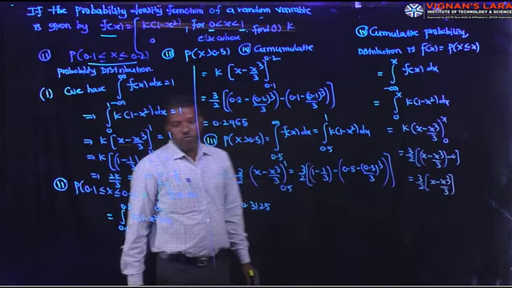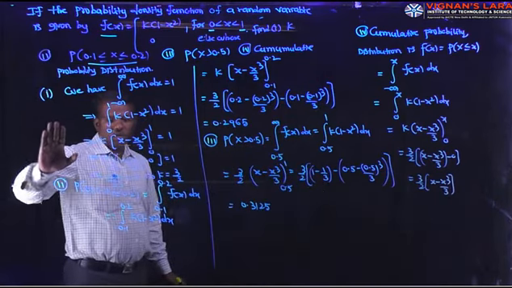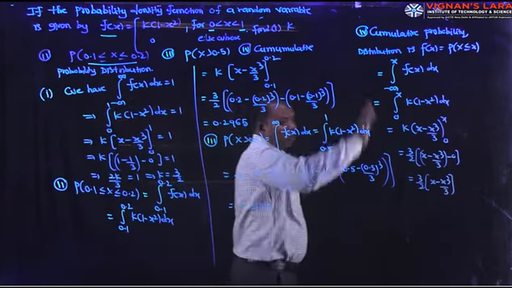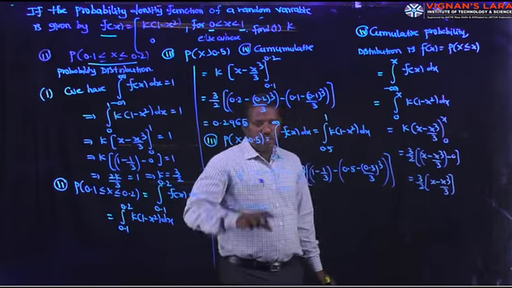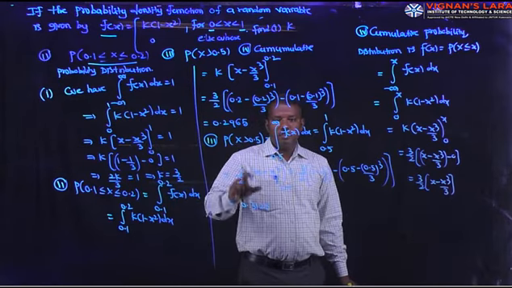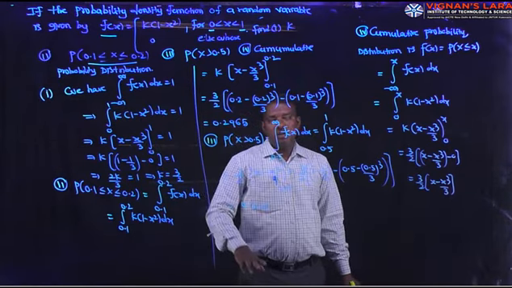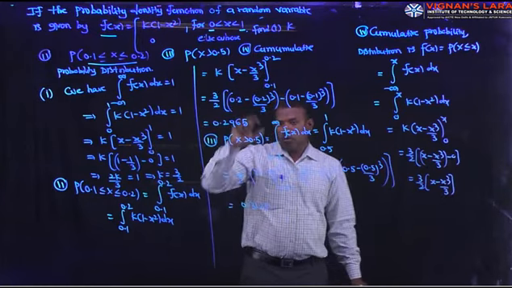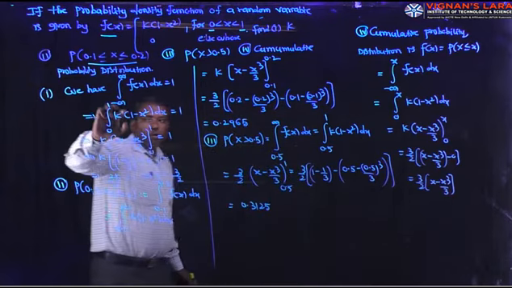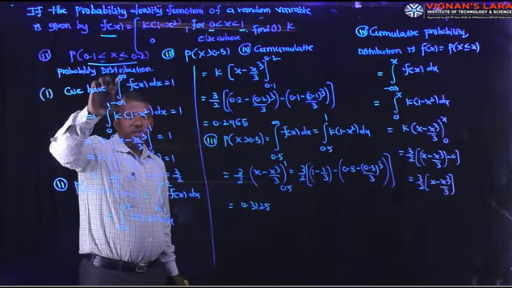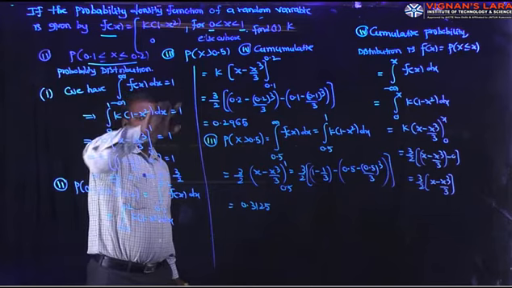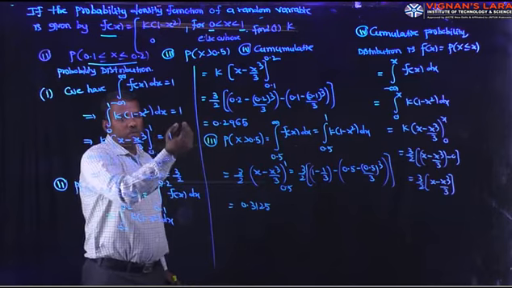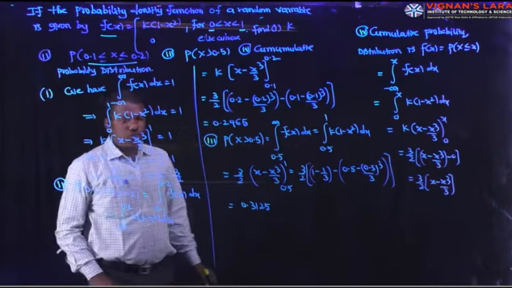Here there are four parts in total: find the value of k, the probabilities, P of 0.1 to 0.2 and x greater than 0.5, and the cumulative distribution. Remember two points: minus infinity represents the lower limit, and plus infinity represents the upper limit. Here the lower limit in this problem is 0 and the upper limit is 1. And one more condition: total probability is 1, that is, the integral from minus infinity to plus infinity of f of x dx is 1, which is 0 to 1 in this problem. Then find the value of k, the probability of any event, and the cumulative distribution.